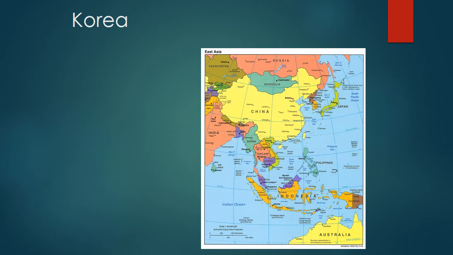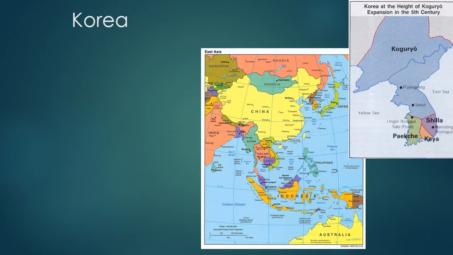So to begin with Korea, if you take a look at the current map, you can see almost all the way to the right, just west of Japan, is a peninsula sticking down. That is Korea. Today it is divided into North and South Korea, but that was not always the case. So let's take a look at the history.